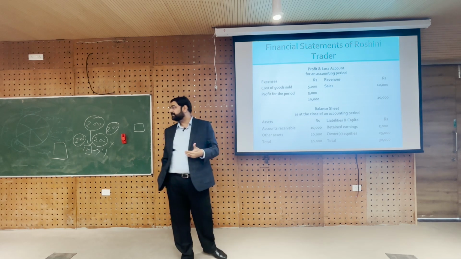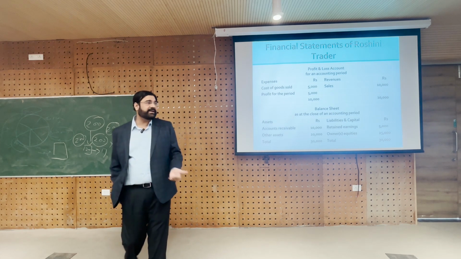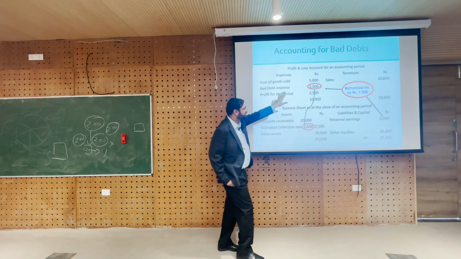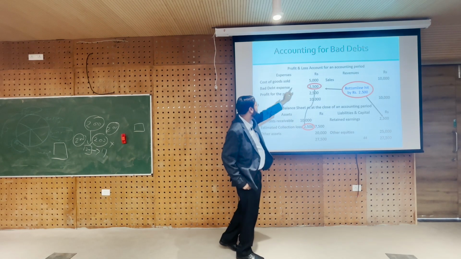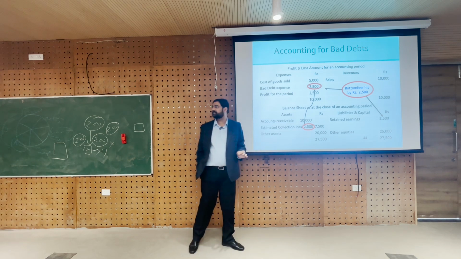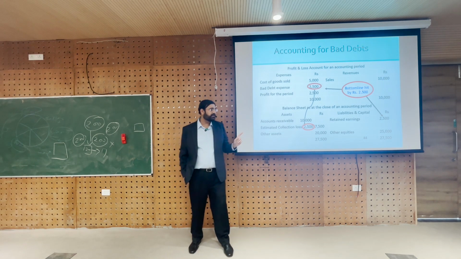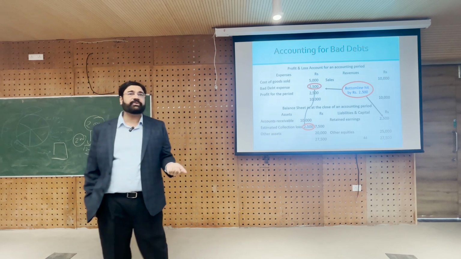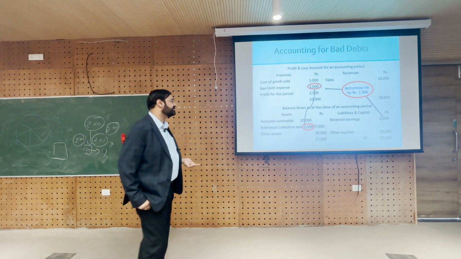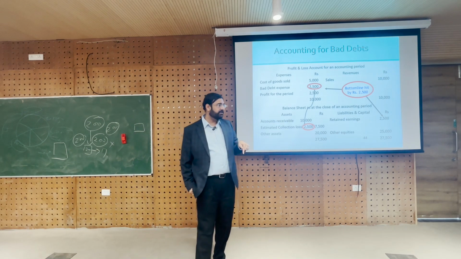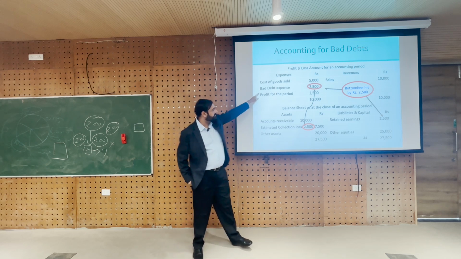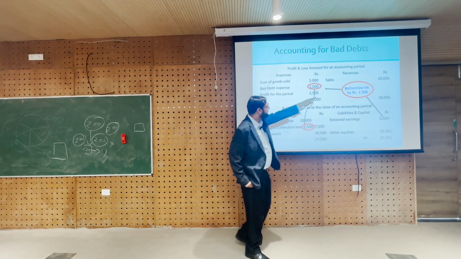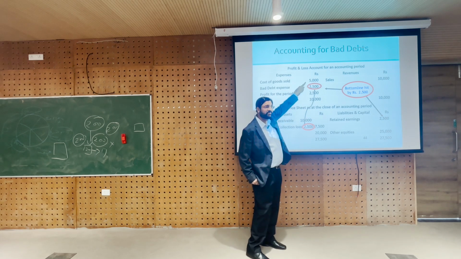And now let us look at the impact of bad debts on the financial statements. Sales is still 10,000, cost of goods sold is still 5,000, but now we have bad debts of 2,500. One of the credit sales, we said there are 4 credit sales of 2,500 each, has become bad, and therefore 2,500 is my bad debt expense, right? And so profit goes down. Earlier, 10,000 minus 5,000, 5,000 was the profit.